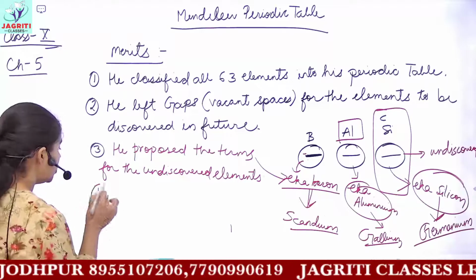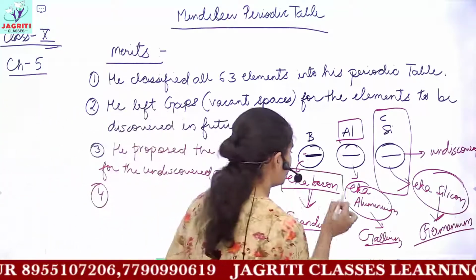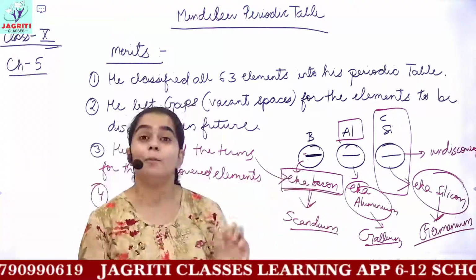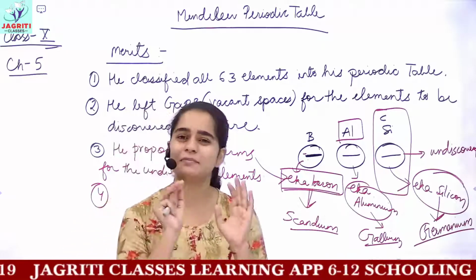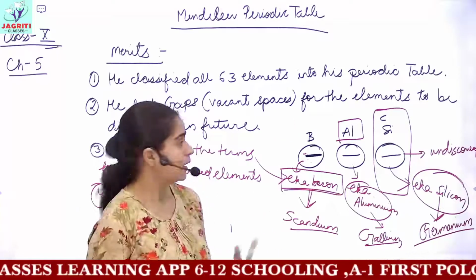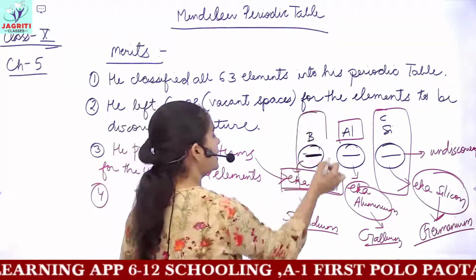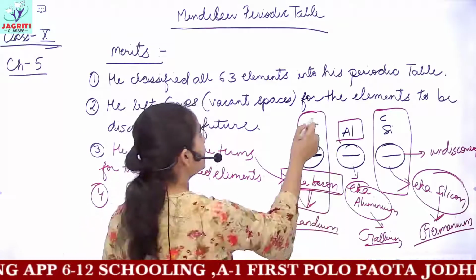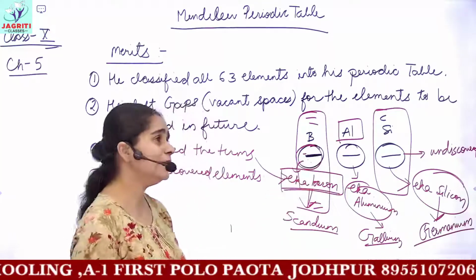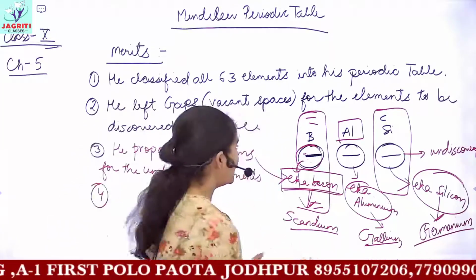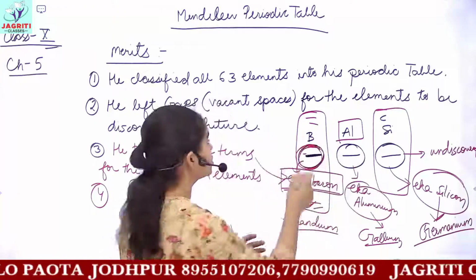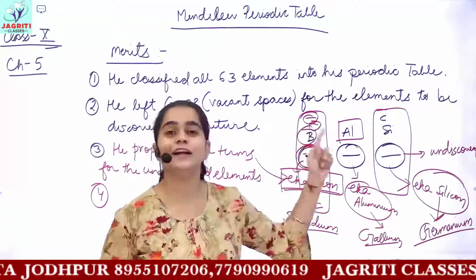Then the next was what? These elements were not discovered. He just named them, saying that any element which would be discovered would be called Eka boron. But he also intelligently and very smartly gave their properties, because he knew which element he would keep in this group, which will show similar properties to all the elements coming in the group. We know all the elements which will come in the group, we just don't know the middle element of the group. So he proposed very smartly that the element which would be discovered in future will have certain physical and chemical properties similar to all the elements already present in the group.